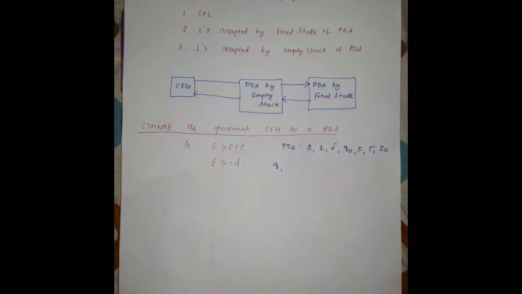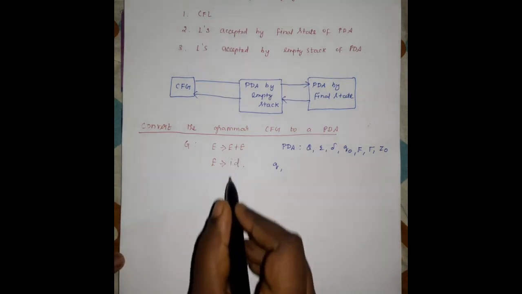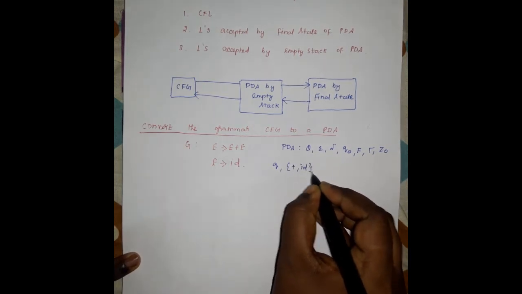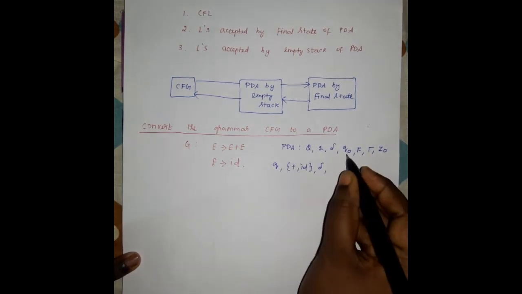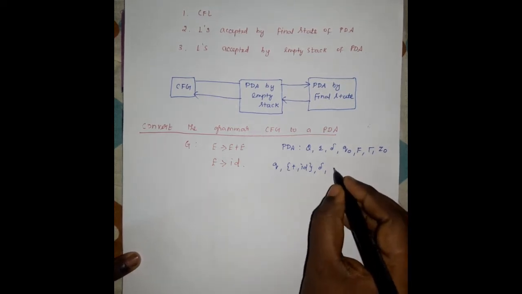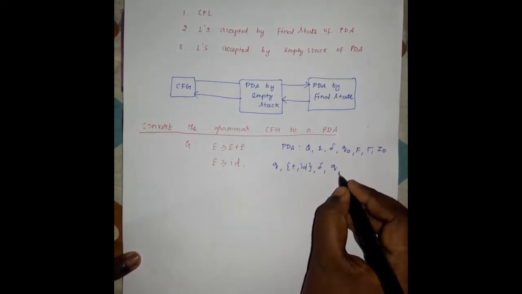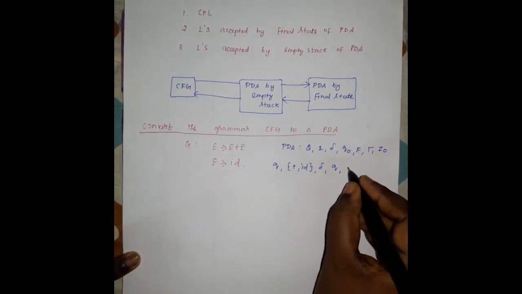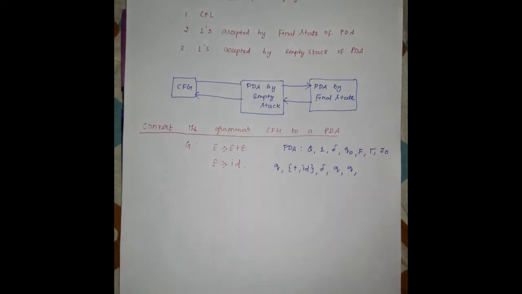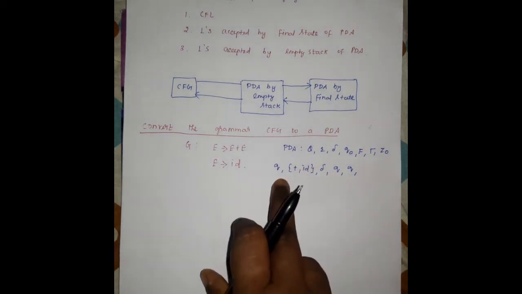Input alphabets are the terminal symbols only, so in this grammar the terminal symbols are plus and id. Delta is the transition function, and q naught is the initial state. We are taking all the states as q, so I am assuming the initial state is also q, and F is the final state, also assumed as q, because we don't know the number of states of this particular automata.